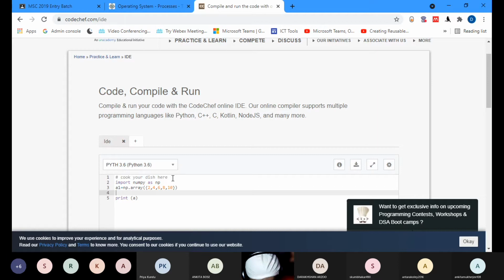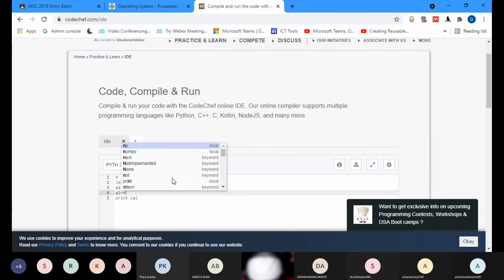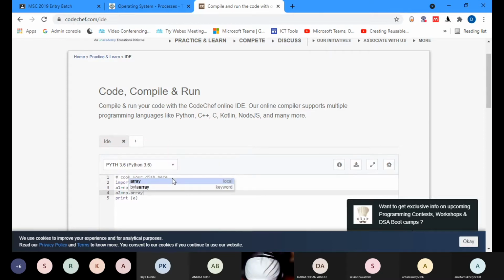In the next step, say print A2 is equal to np dot array, say for example, 6, comma, let's add 6 to all of them. You have added 6 to all of them.